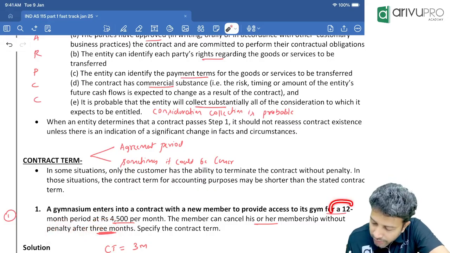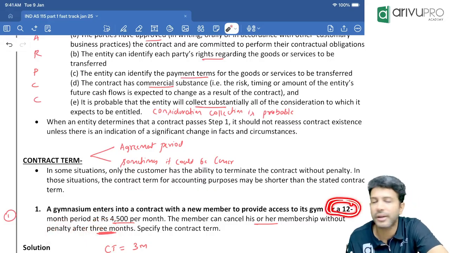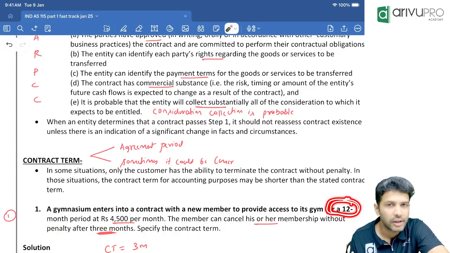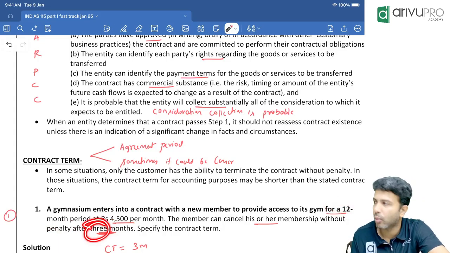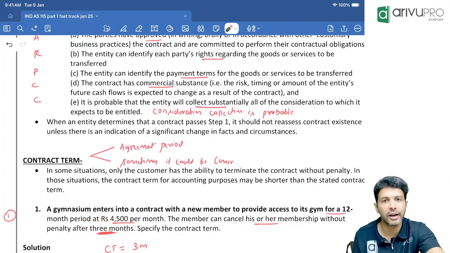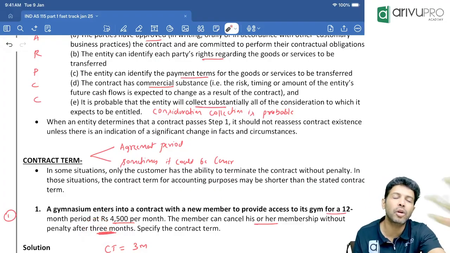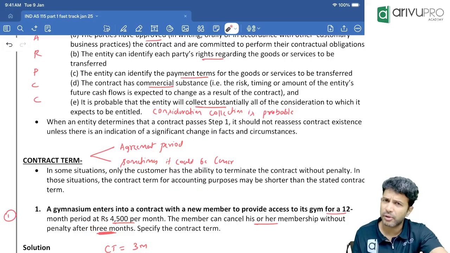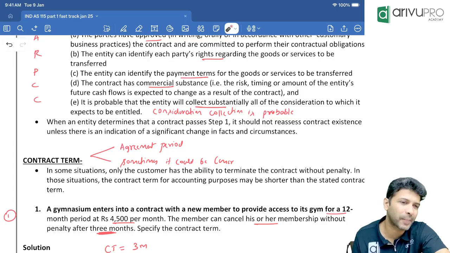So though the contract is for how many months? The agreement says what is the period? 12 months, right? But after 3 months, if the customer wants, they can cancel this contract. And is there any penalty here or no penalty? Now you tell me, for it to be a contract, you should have enforceable rights and obligations.